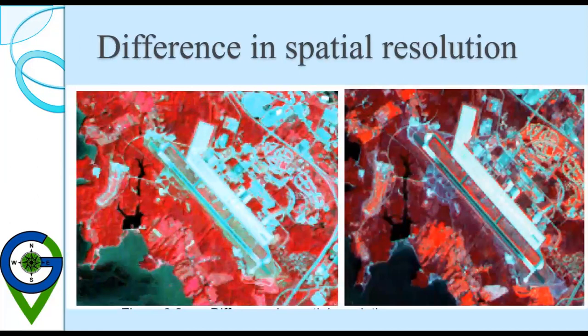So this is the difference in spatial resolution. This is the low resolution image. From a low resolution image, fewer features or objects can be identified, whereas with a high resolution image, more features and objects can be identified.